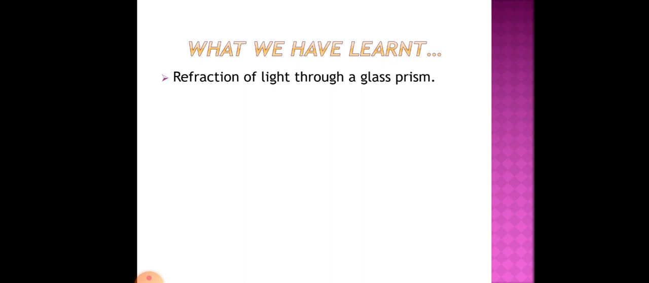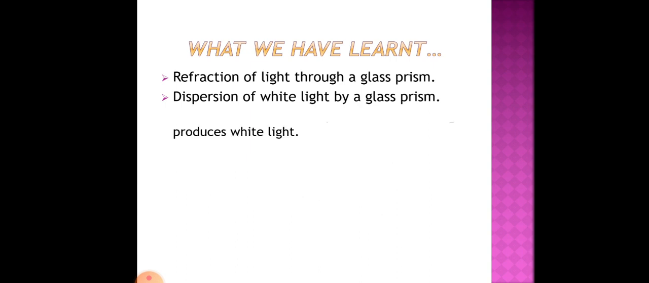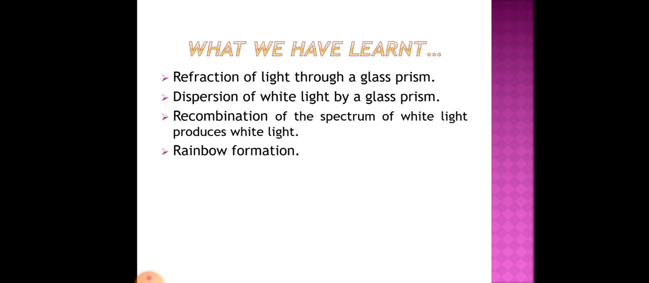In the last class, we discussed refraction of light through a glass prism, then dispersion of white light by a glass prism. There we explained what is dispersion and what is the spectrum of light. We also discussed that recombination of the spectrum of white light produces white light, that means whenever we combine the spectrum of the 7 colors, we get white light. Then we discussed how rainbow formation takes place, and then atmospheric refraction.